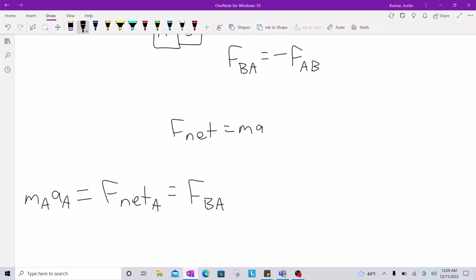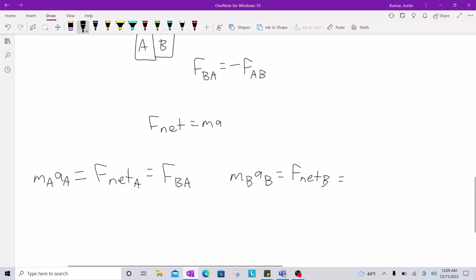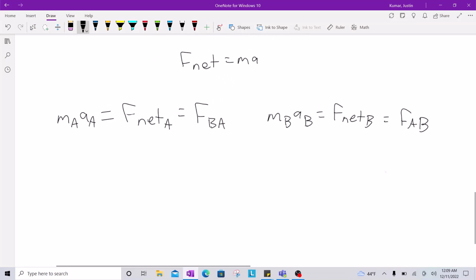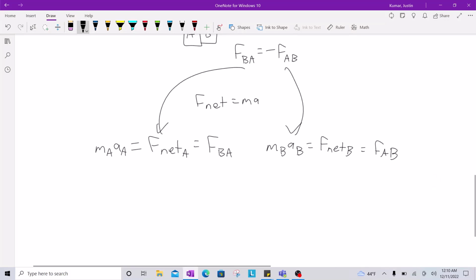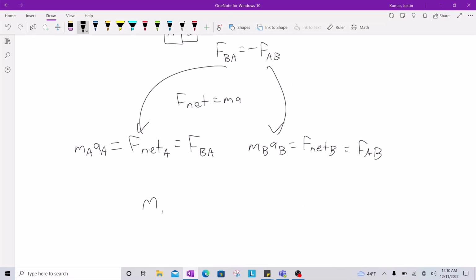We can also follow suit with the force of object A on object B for object B, where the mass of object B times the acceleration of object B equals the net force acting on object B, which equals the force of object A acting on object B. Substituting them into the above equations, we get that the mass of object A times the acceleration of object A equals the opposite of the mass of object B times the acceleration of object B.